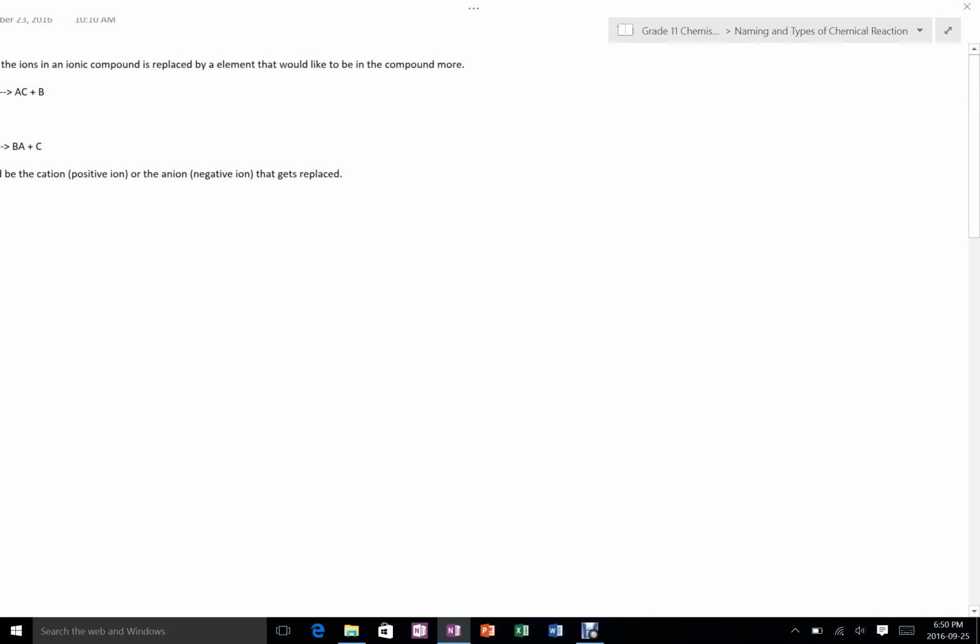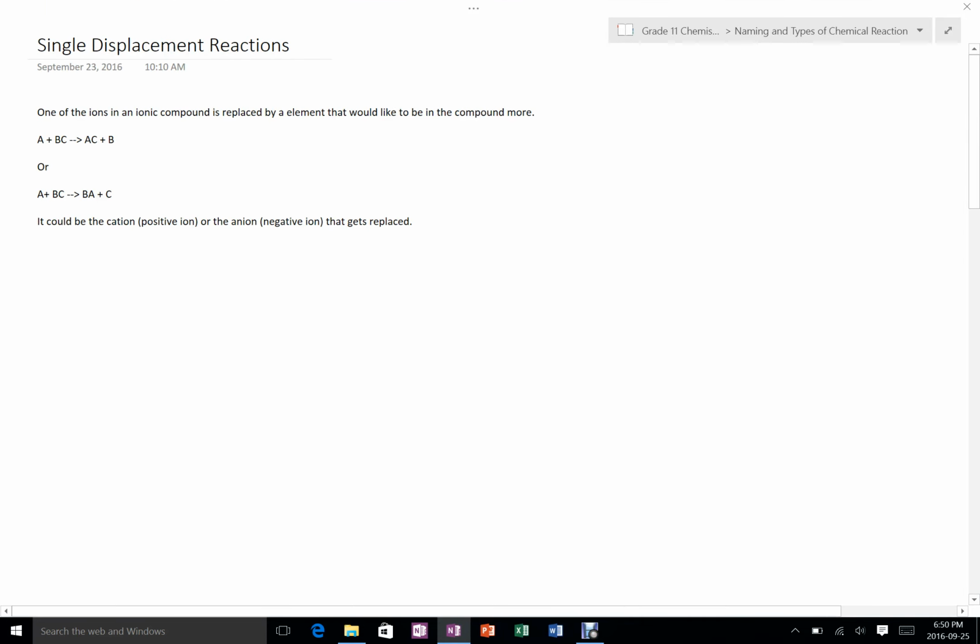Alright, this is going to be a video on single displacement reactions. A single displacement reaction is when one atom takes the place of another atom in a compound. So, for example, A plus BC goes to AC plus B. A is an element that can take the place of B in that compound. So A displaces B and it becomes AC.